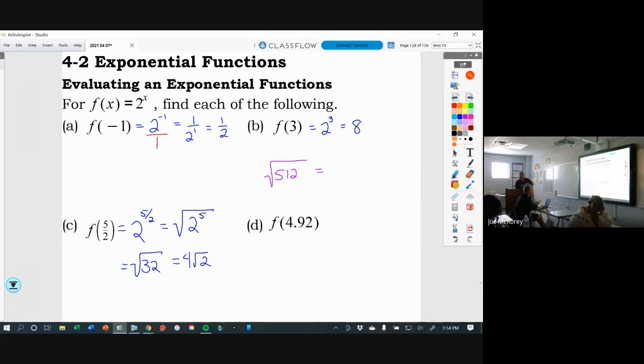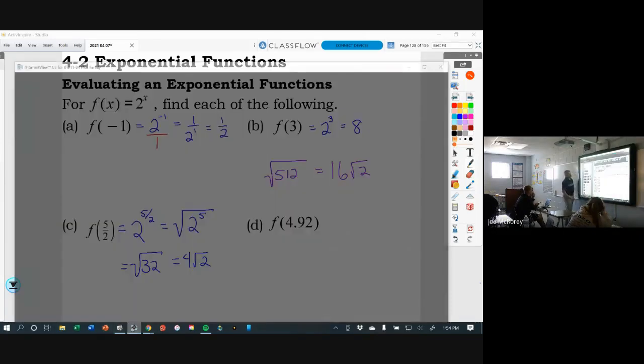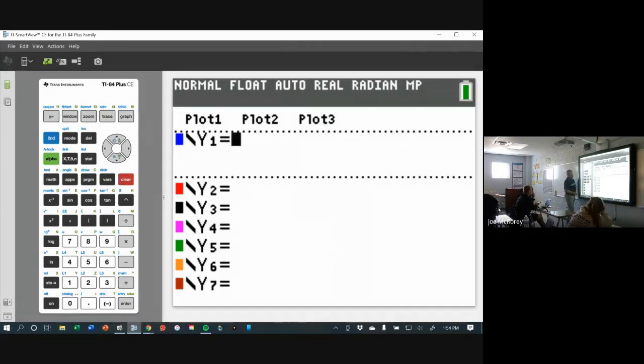No. Because the square root of 8 has a perfect square still in it. 16 times the square root of 2. 16 root 2. I typed it, but it didn't work, so I'll do it on the calculator. Clear this. 512.